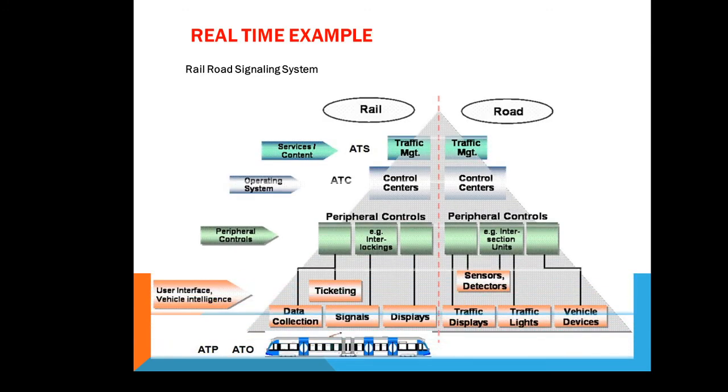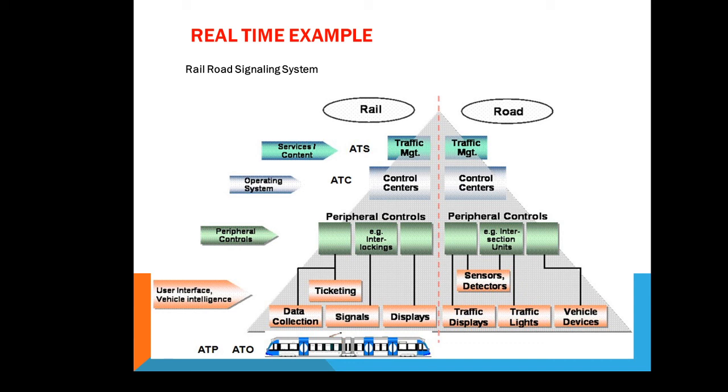The example for real-time systems is the railroad signaling system. Here the diagram shows the railroad signaling system function. When we develop such types of applications, then we have to study the functions provided by rail and the functions provided by road. This railroad signaling system contains several sensors, peripheral controls, and a traffic management system, and all of these things can be managed via a single microcontroller, and that microcontroller is responsible for performing peripheral control of rail as well as road.